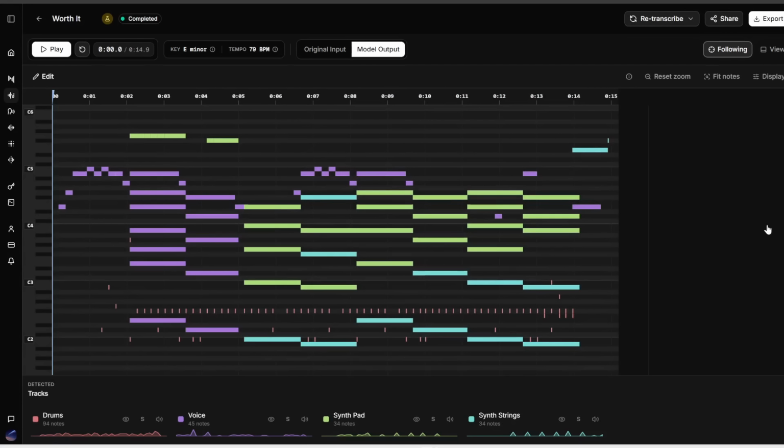So not too bad. As you can see, it was first able to separate the voice plus all these different instruments, including the synth pad and the drums, and it's able to generate notes for each instrument. This is already really impressive. Now, it's not completely accurate. I think it's like 80% there, but then you can plug each track into a DAW and then customize and fix certain things yourself. So if you want to take inspiration from an existing song, or if you want to easily extract the notes of all the instruments in any song, this is a very powerful AI tool to use.